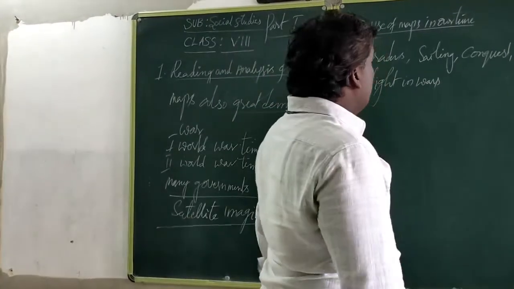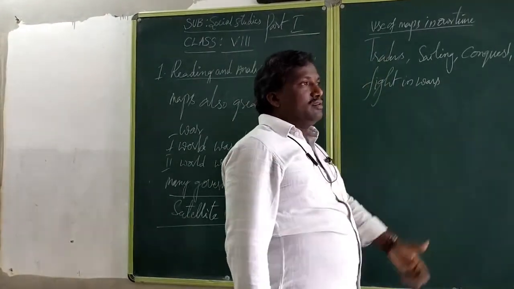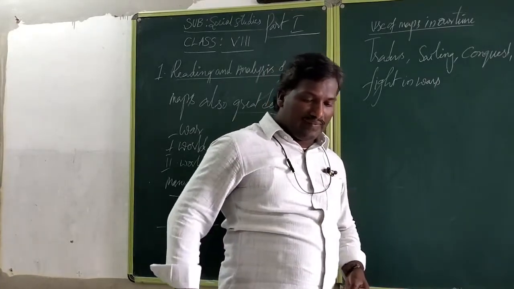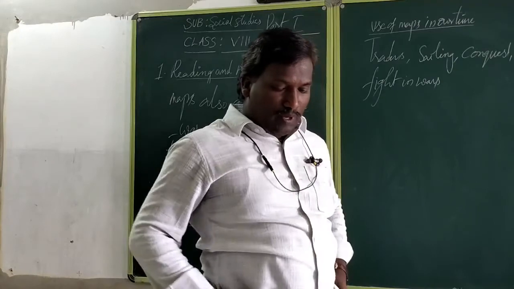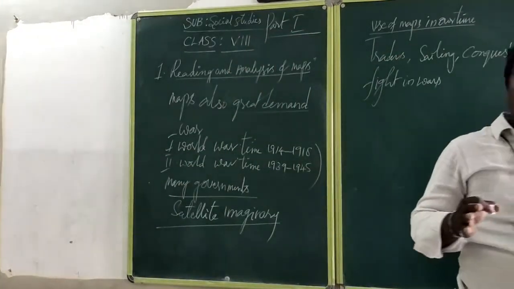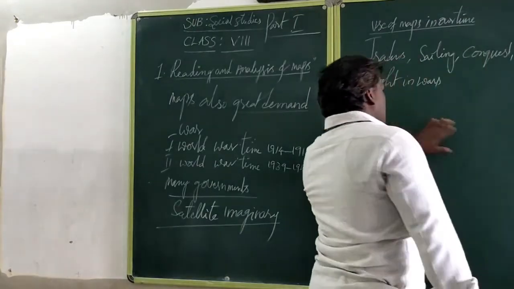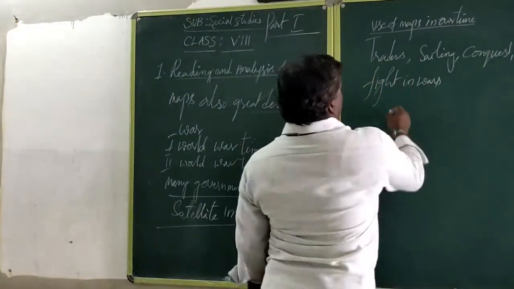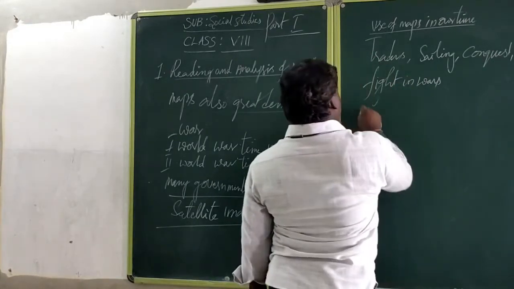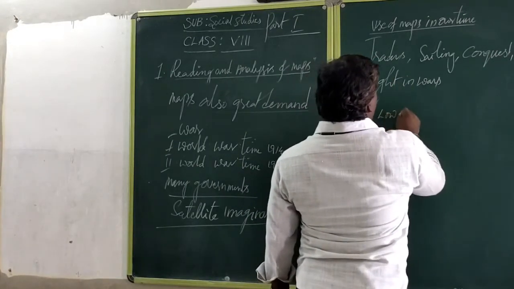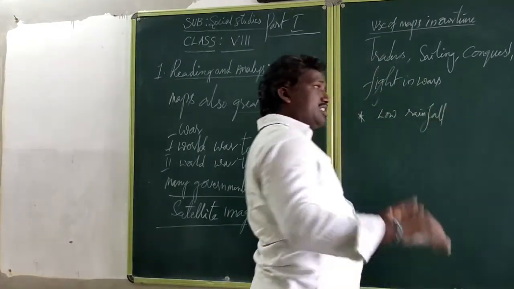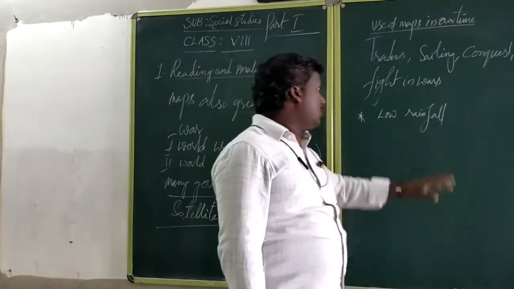In our time, we are using maps extensively. For the planning of development, countries require the planners to identify the problems faced by each region. Different types of regions also have different problems. For example, in some areas with low rainfall, what steps should be taken to provide water facilities there?